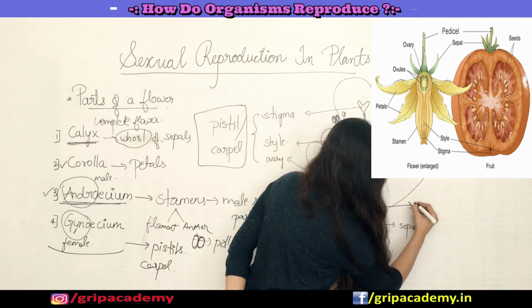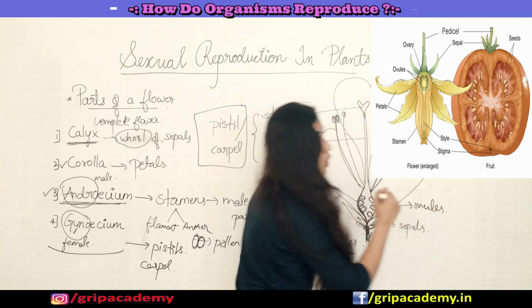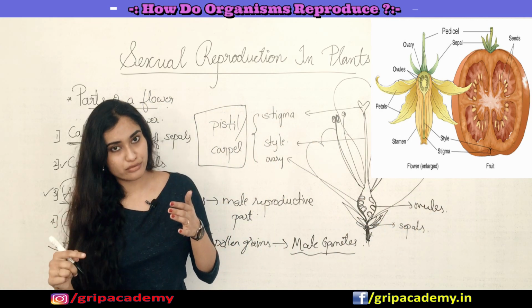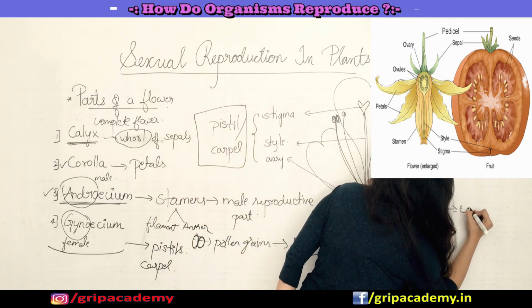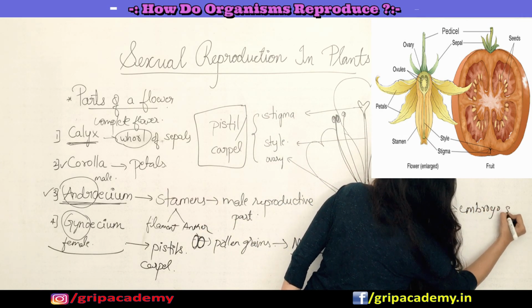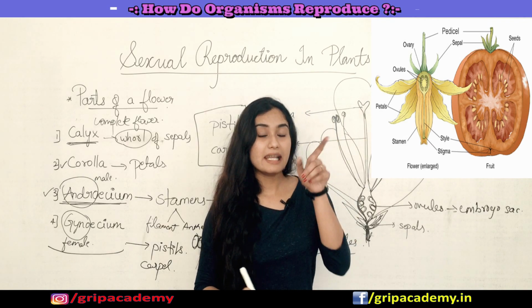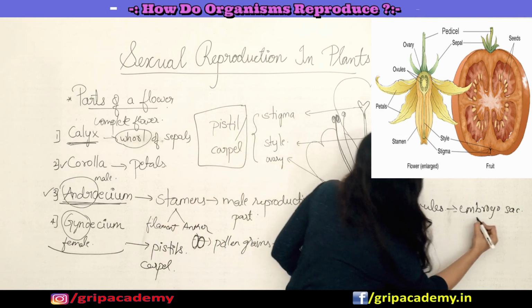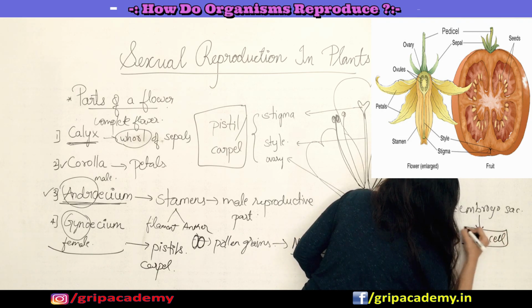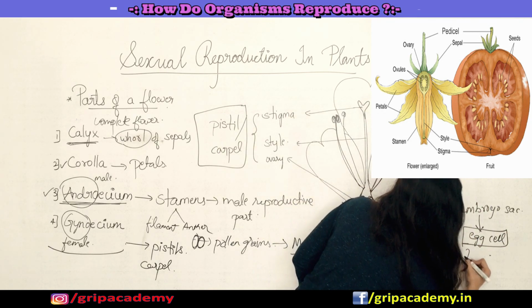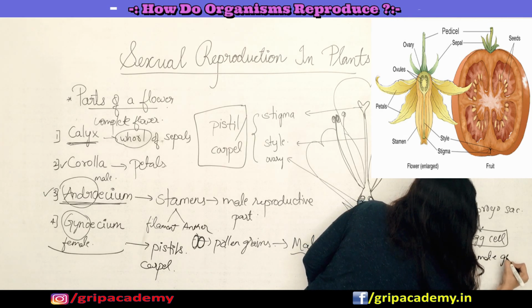These are the ovules. The ovary bears ovules, and inside each and every ovule there will be an embryo sac. Inside the embryo sac there is the egg cell, which is nothing but the female gamete.